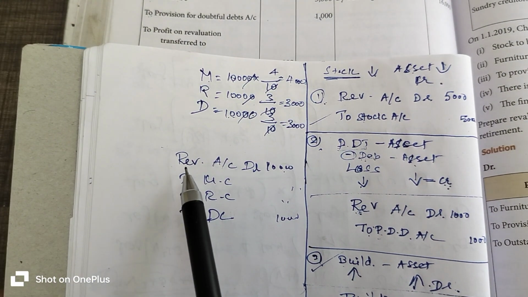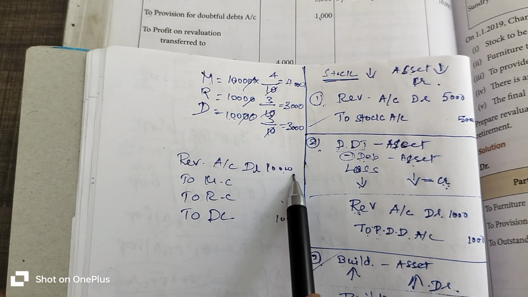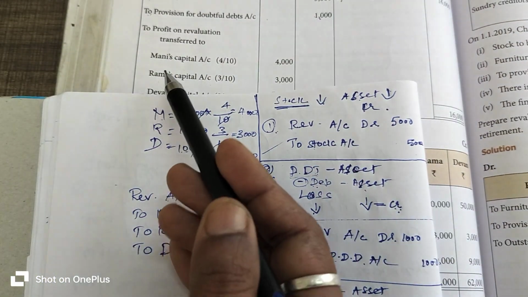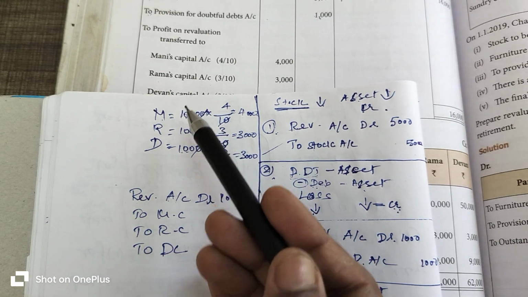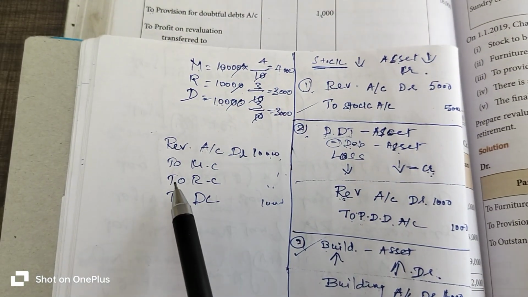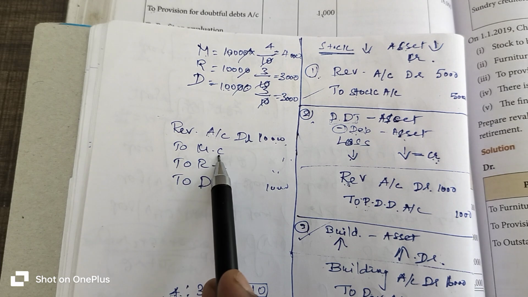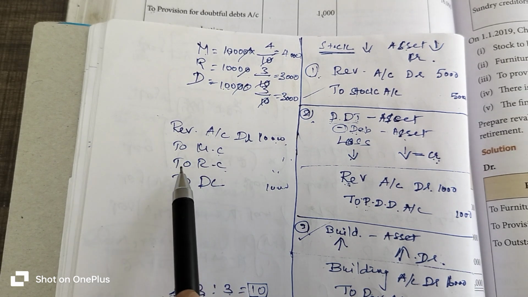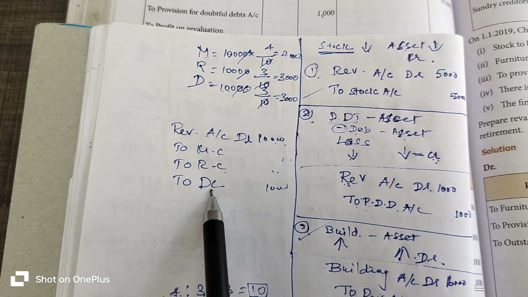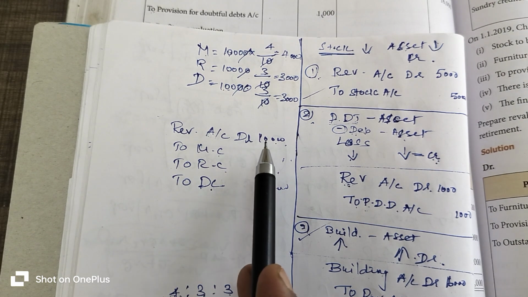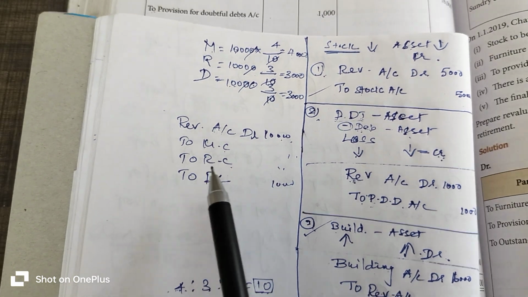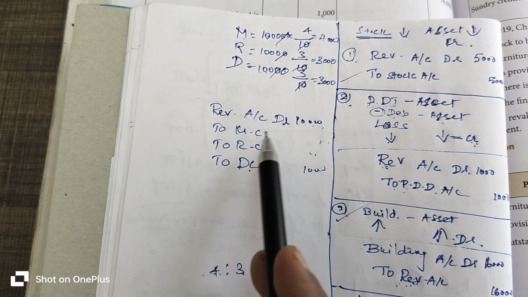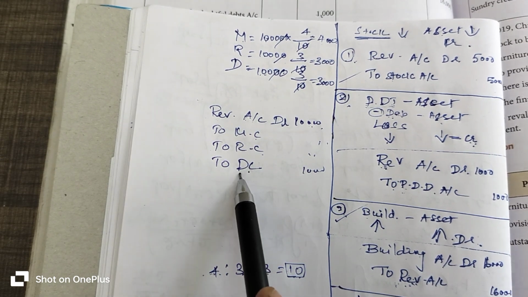So you enter revaluation account at 10,000 rupees and immediately transfer that profit to the respective partners' capital accounts: to Mani's capital, Rama's capital and Devan's capital, for profit on revaluation account. So the journal entry is revaluation account debtor to the respective partners' capital accounts.